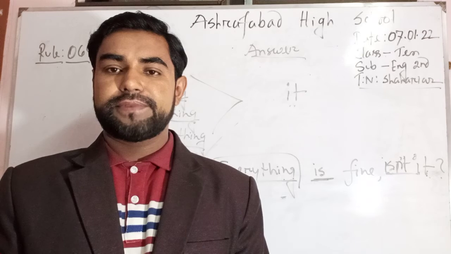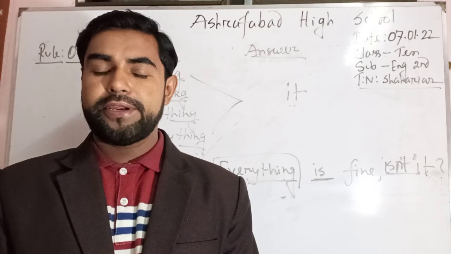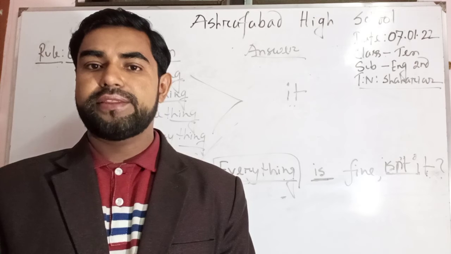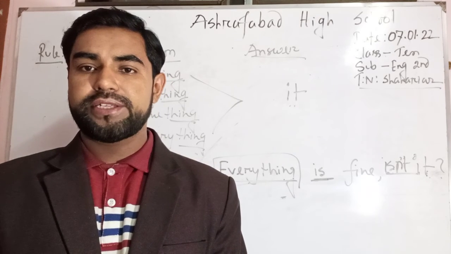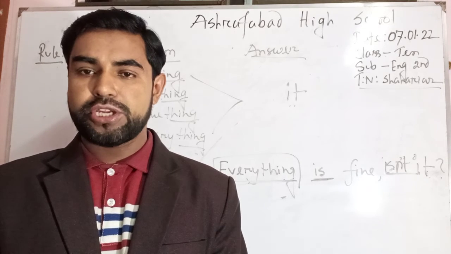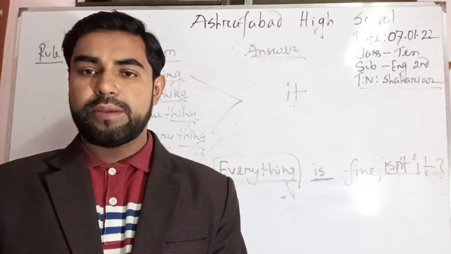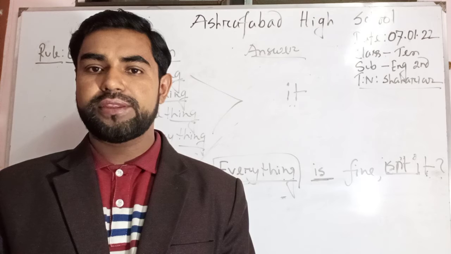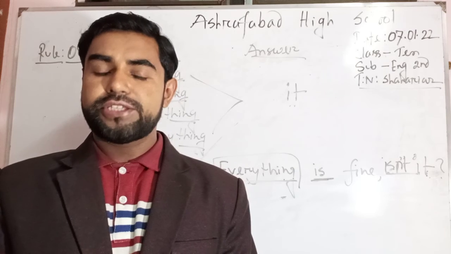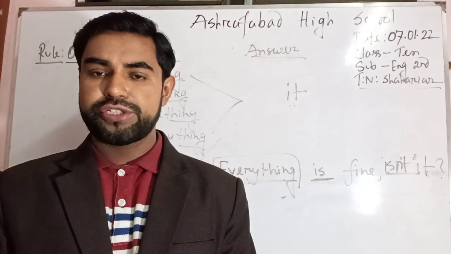So my dear learners, I think you have understood these three rules. In the first rule, I have written down 4 words, all of them end with body. Whenever you see any word as the subject of the given question, you will use they instead of those words. In the next rule, I talked about 5 words ending with one. Instead of those words, you will write down they in the place of answer of the tag question.